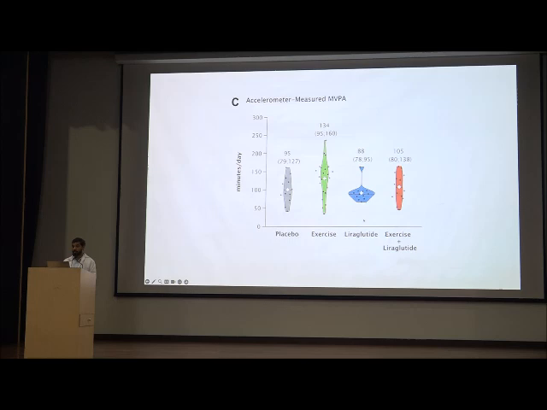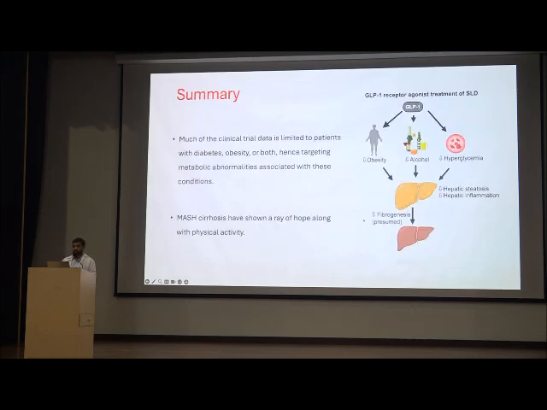So to summarize, much of the clinical trial data is limited to patients with diabetes, obesity, and both. Hence, targeting metabolic abnormalities associated with these conditions is the main mechanism of action of GLP analog. In MASH cirrhosis, there are only a few studies which have taken it into account.